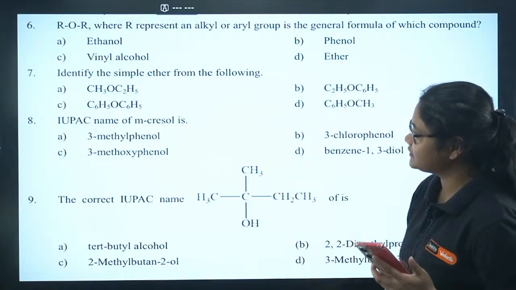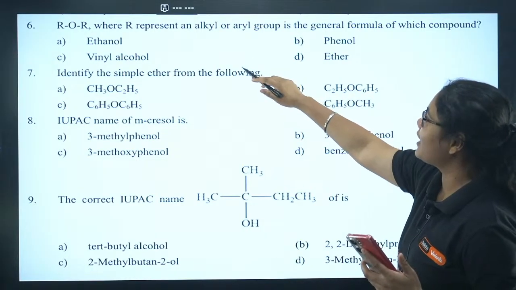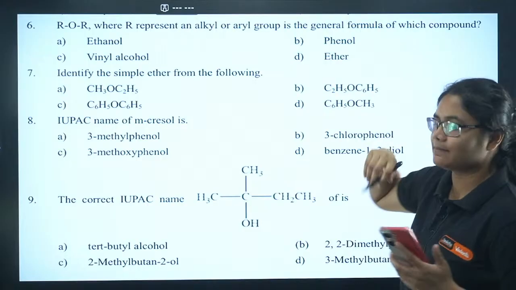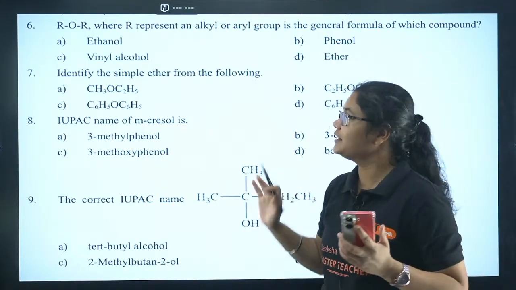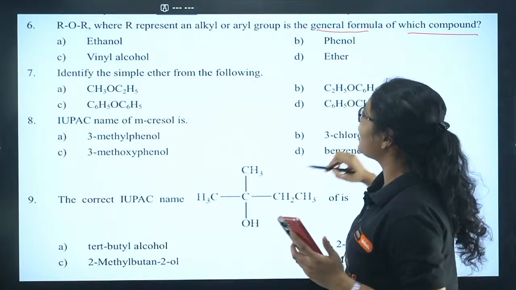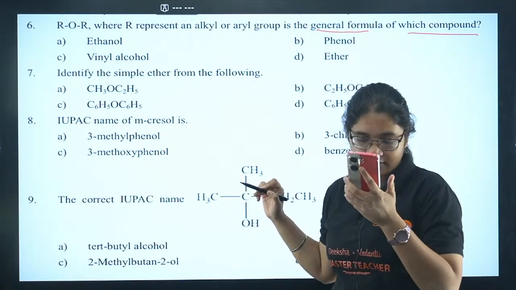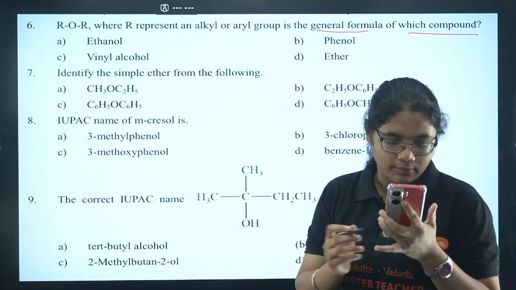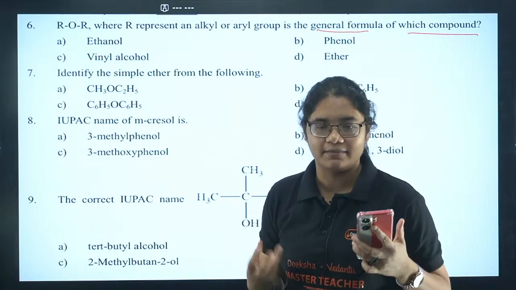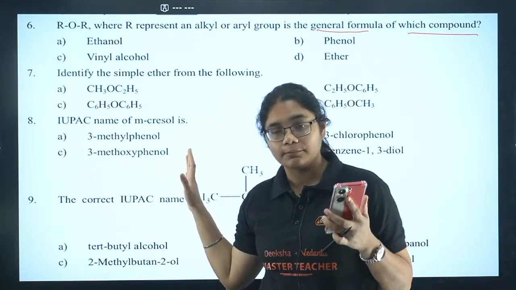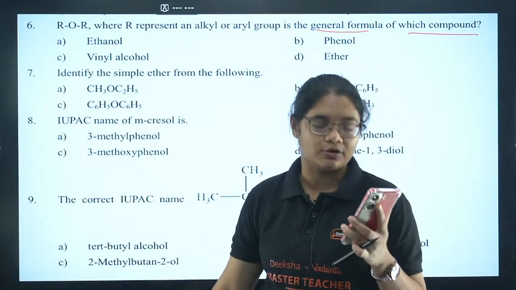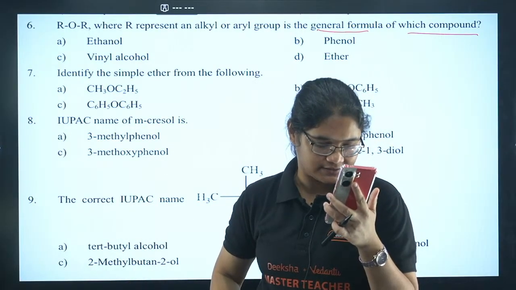Last 5 questions here. ROR, where R is an alkyl group or aryl group, is the general formula of which compound? Oh my god, this is such a simple question. ROR is the general formula of what? Komal Koshik, in the comments we have received, the majority of the children were asking for up to alcohols, phenols and ethers. So this video contains only up to alcohols, phenols and ethers.